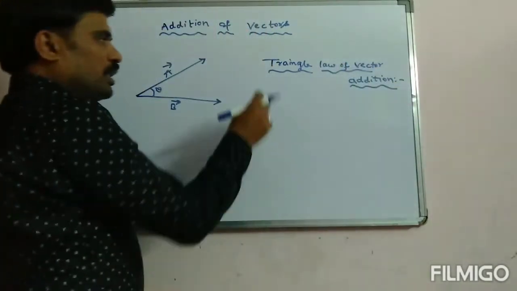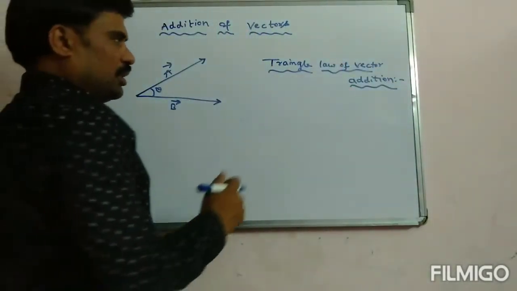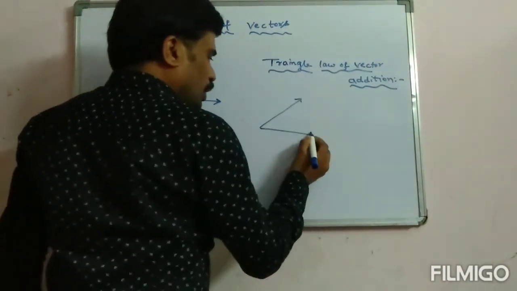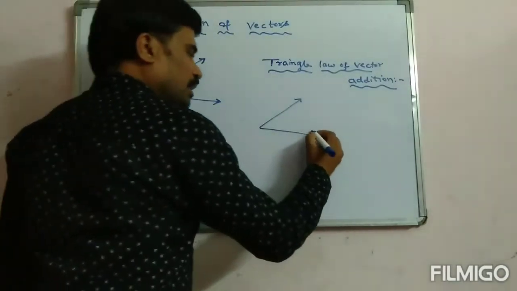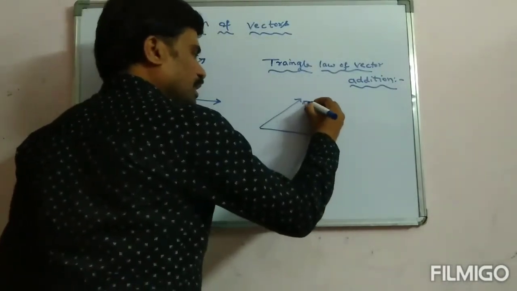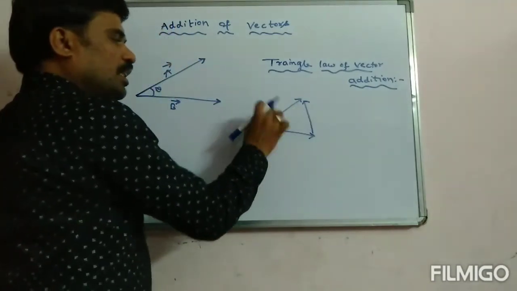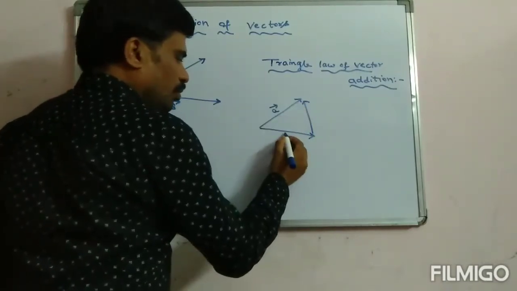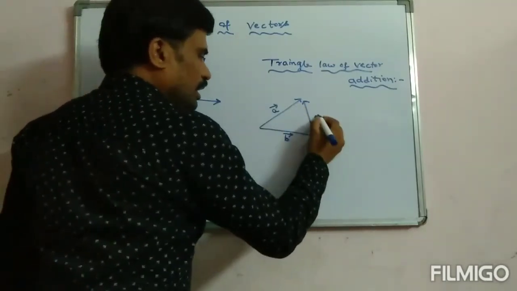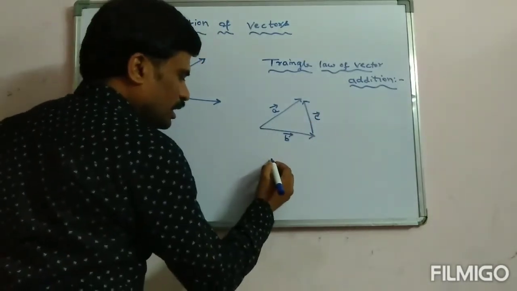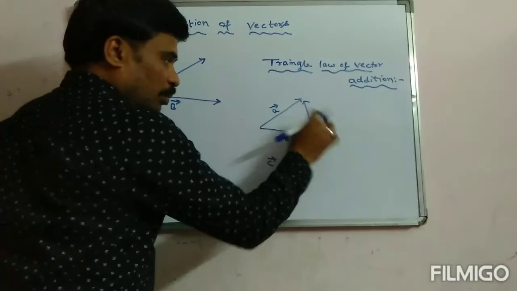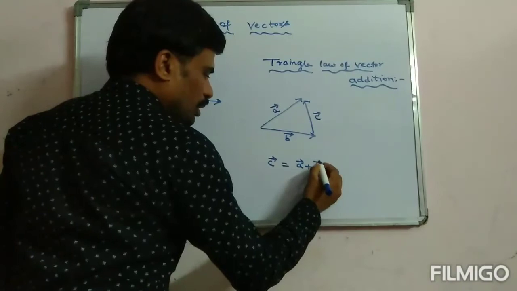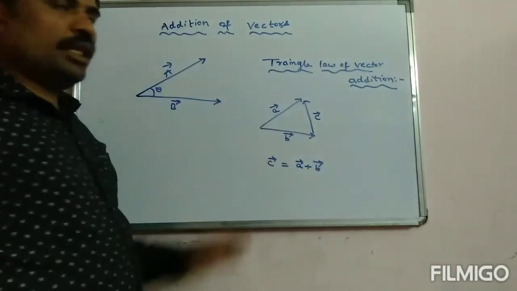How can we add two vectors by using this triangle law of vector addition? Let me tell you, if two vectors are represented by two sides of a triangle, then the third side taken in opposite direction represents the resultant of the two vectors. Let me explain. Let this vector be A and this vector be B, and the resultant is called C. Then I can say that C vector, we have taken in opposite direction, so I can write C equals A plus B. So what is the triangle law of vector addition?